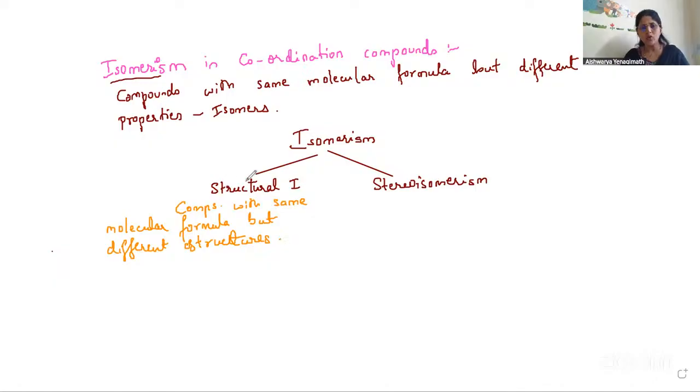In coordination compounds we can say they are compounds having the same molecular formula but differ in arrangement, so I can say different arrangement of ligands around the central metal atom.